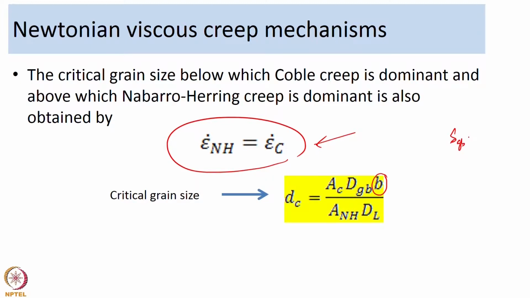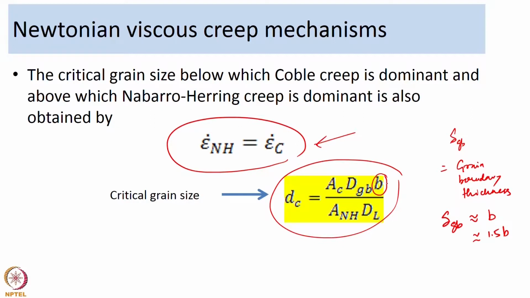The delta GB term is the grain boundary thickness or width, and typically the grain boundary width is taken as almost equal to the Burgers vector, or about 1.5 times the Burgers vector. So, when determining the critical grain size or critical temperature, you will end up with a relation like this, where instead of delta GB you use the Burgers vector. So, that was about identifying these two properties, critical grain size and critical transition temperature.